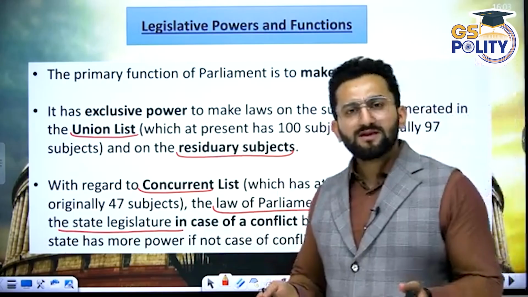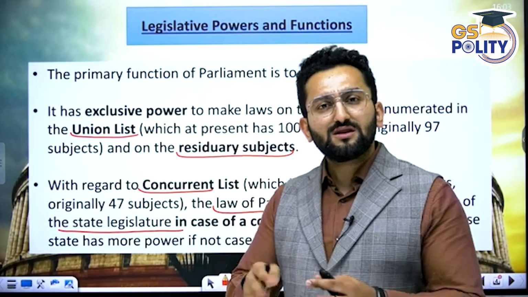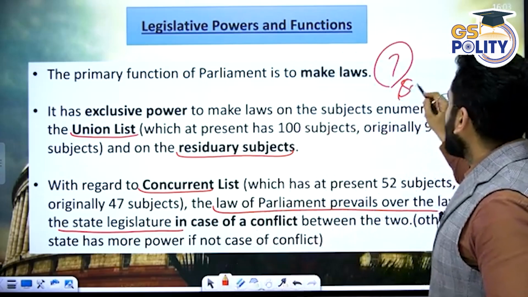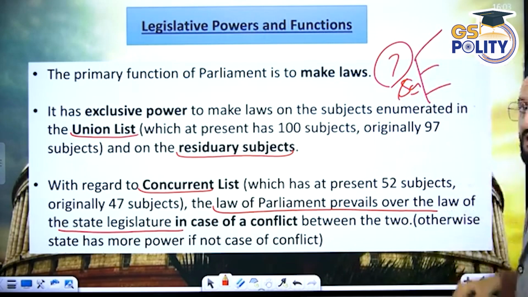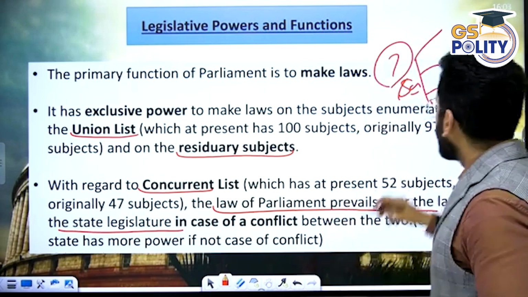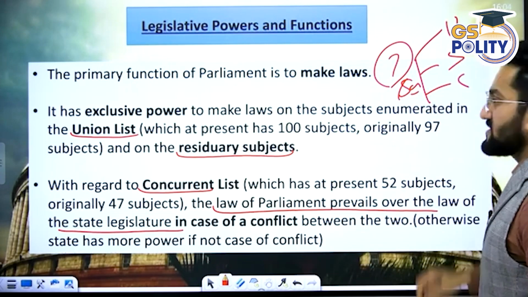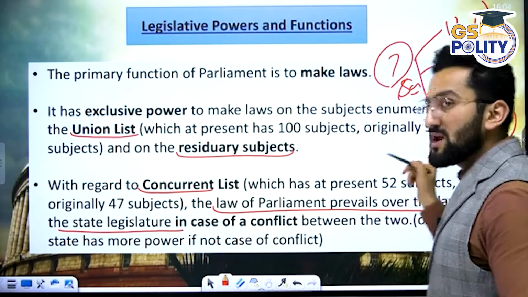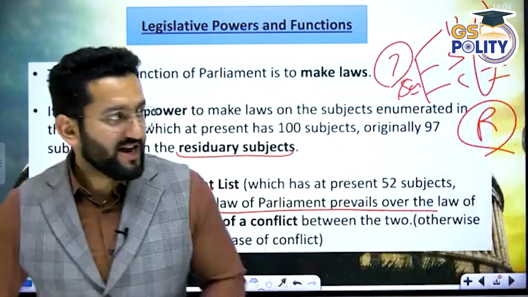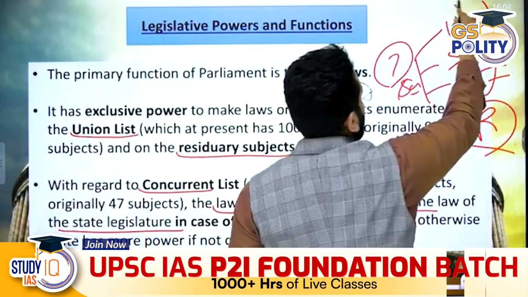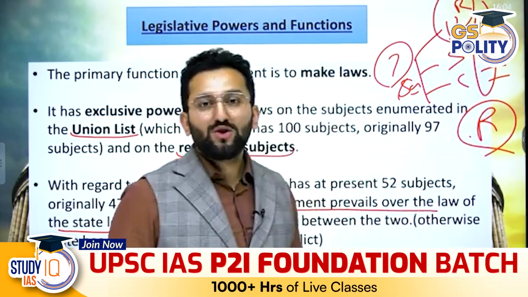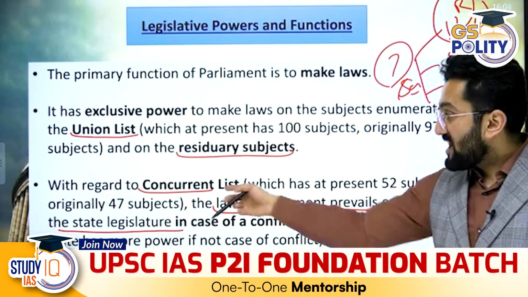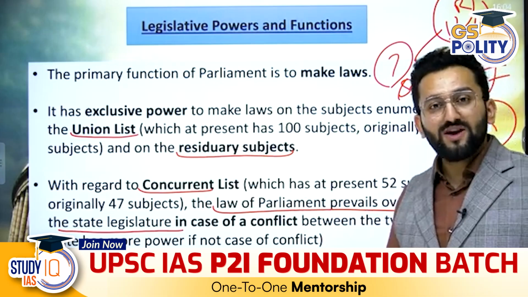Because residuary power means matters which are not mentioned in the Union list, state list, concurrent list. I hope you remember I told you the 7th schedule of the Indian Constitution divides subjects on which law needs to be made into 3 parts: union, state, concurrent. And those things which are not mentioned in any of them, we call them residuary subjects. In case of residuary subjects, this power is with the center, means union, means Parliament. Clear?